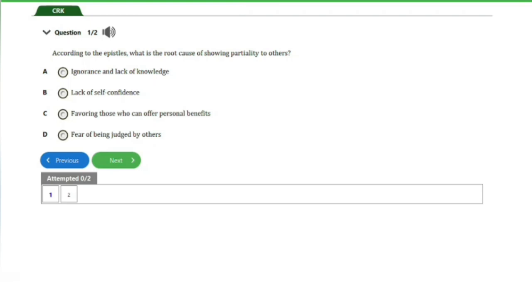So the answer to this question is option C, favoring those who can offer personal benefits. And that's it for this question. Let's go ahead and check out the next question. Here we have question number 2 of 2. That's the last question for today.